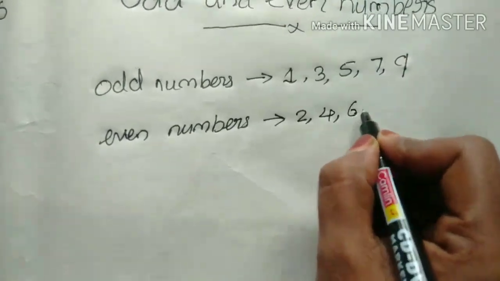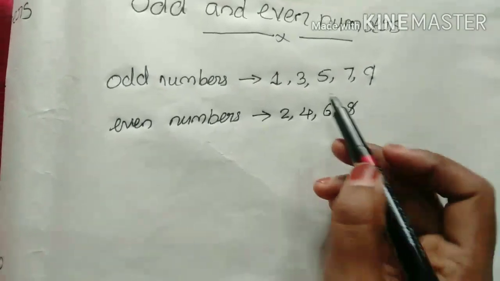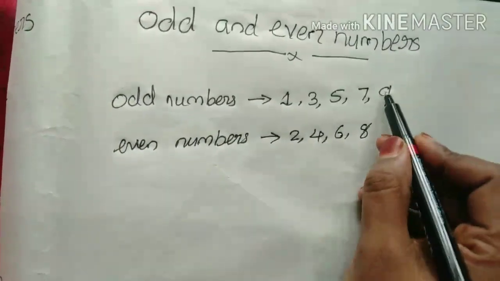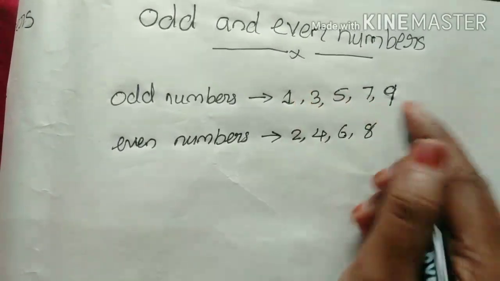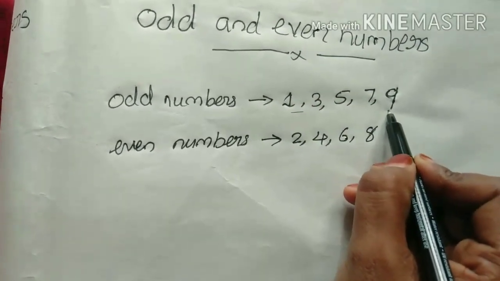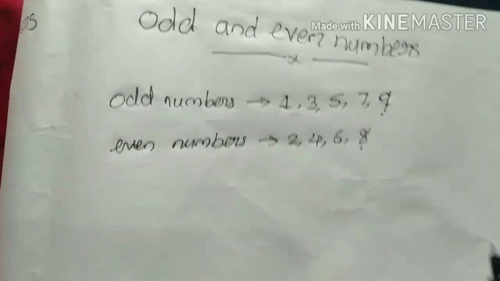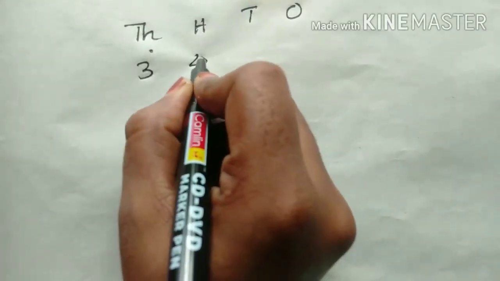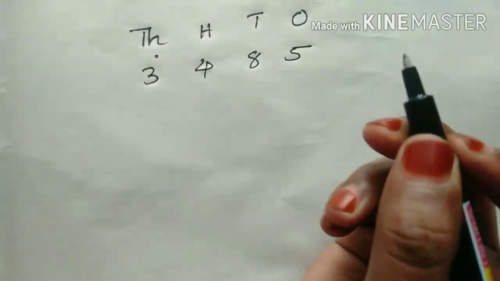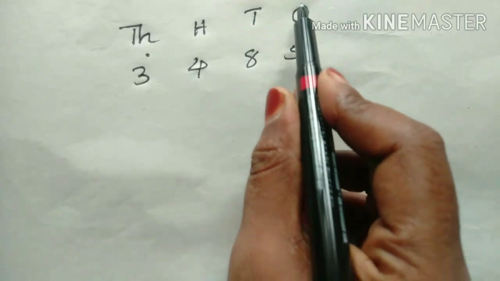Then even numbers are which? 2, 4, 6, 8. Okay. Then how can we identify whether a number is odd or even? Listen here. If a number ends with 1, 3, 5, 7, 9, that is an odd number. If a number ends with 2, 4, 6, 8, that number is which? Yes, that is an even number.